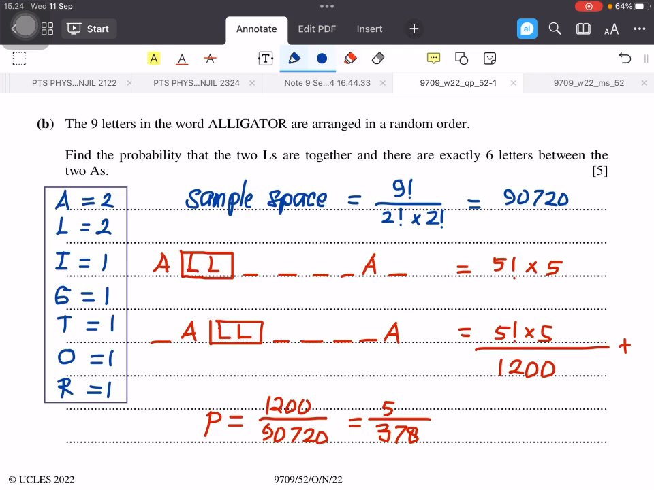But the position of this letter can also be at this other end. So the same number of arrangements. So the total arrangements is 1200. So the probability is 1200 divided by the sample space, 90,720. The answer is 5/378.